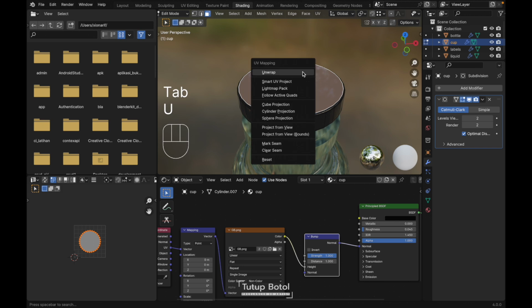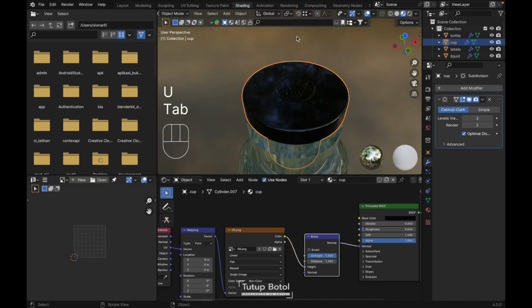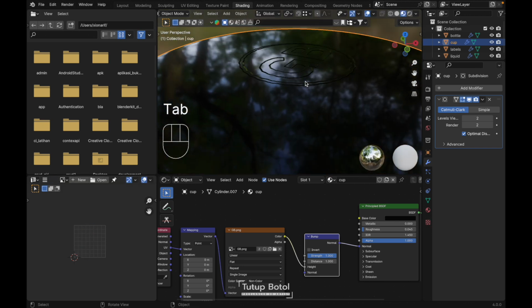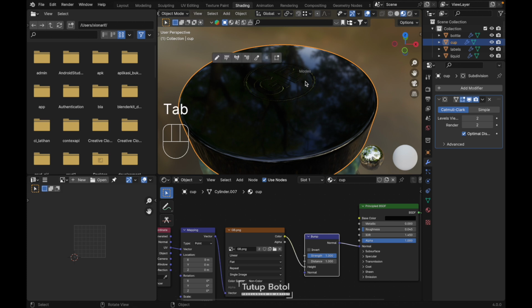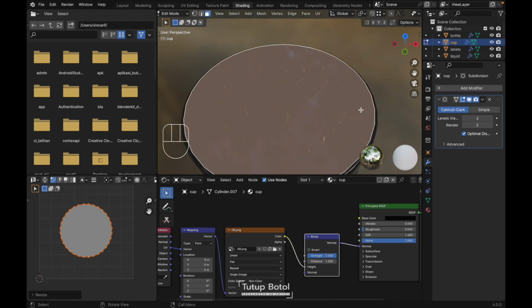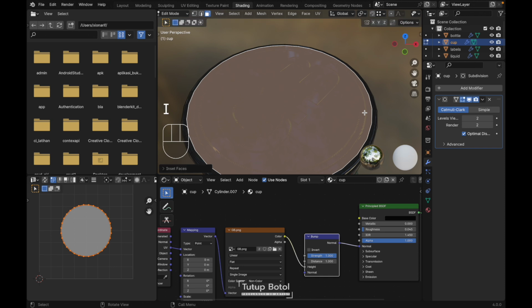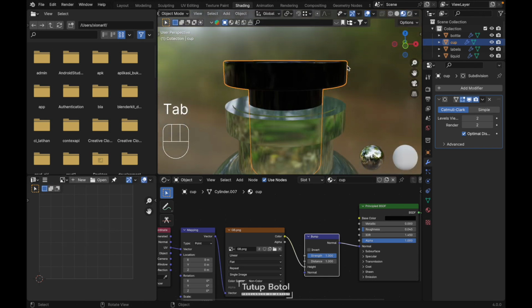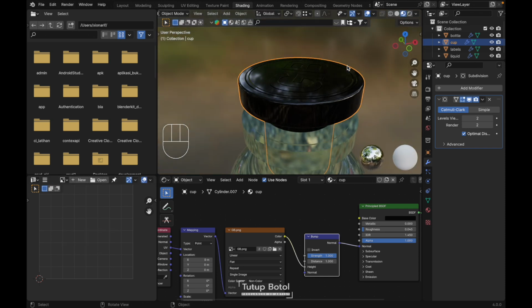Click here, View, Unwrap. As you can see, it doesn't look good, we need to scale it. And maybe press I to insert. Yep, like this. We can have a result like this.